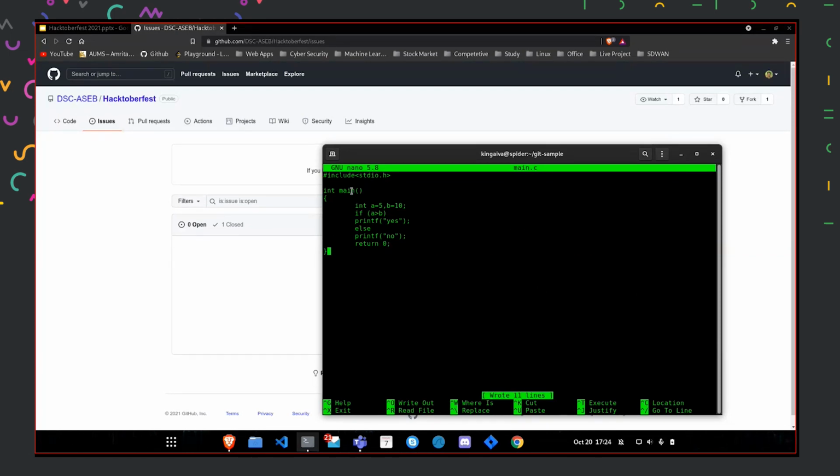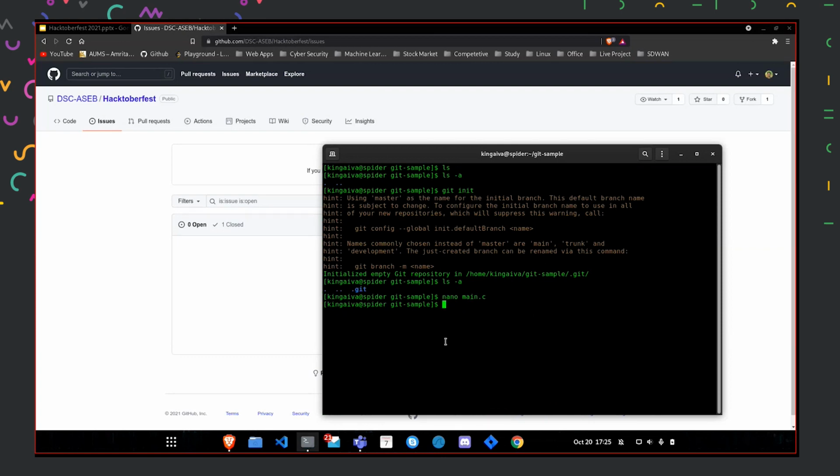Yeah, so I just wrote a sample program for comparison of variables A and B. If A is greater than B, then it will print yes, or it will print no. Okay, so I've made the changes. Okay, so I've saved the file now.